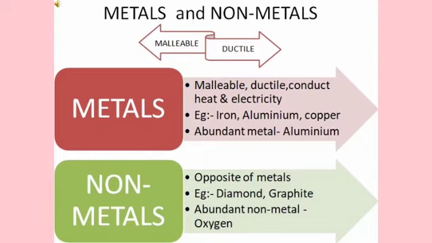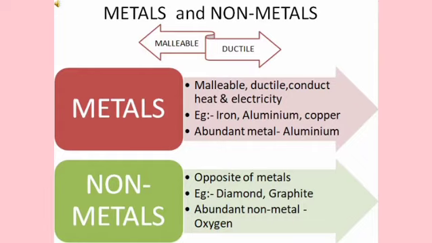First of all, what does malleable mean? It means which can be beaten with a hammer to form a thin sheet, but it does not break. And what does ductile mean? It means it can be stretched or drawn to form thin wires. These two terms are different.